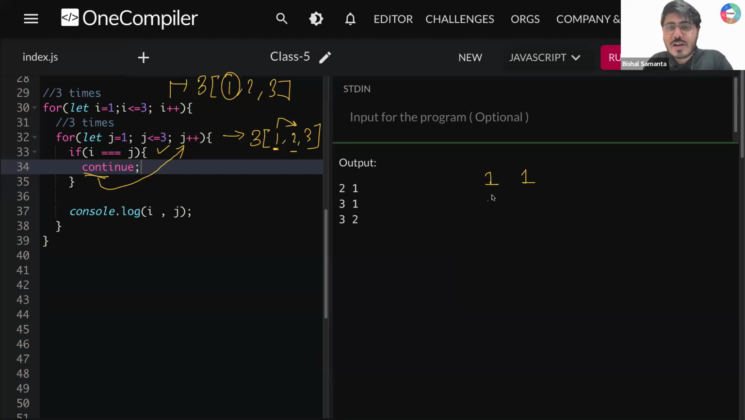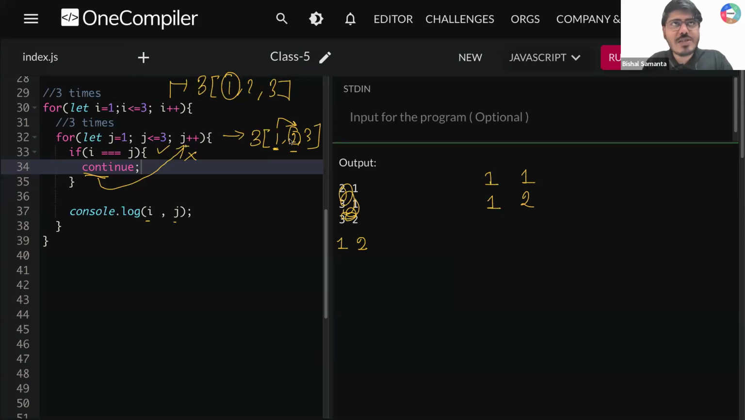Now your outer loop value is 1. Your inner loop value will become 2 because you move to the next iteration. Now tell me, is 1 equal to 2? Is that a match? No, that is not a match. You are coming down, console.log i comma j. So what is your i value? Your i value is 1, your j value is 2. So you are printing 1, 2, right?